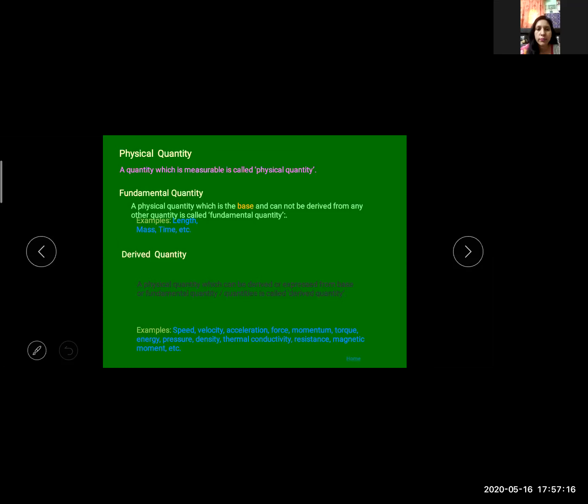Let's take the example of speed. We know that speed is given by distance upon time. Distance is measured in meter, it is length. And time. So speed is length upon time, derived from fundamental quantities. I hope this is clear to you.